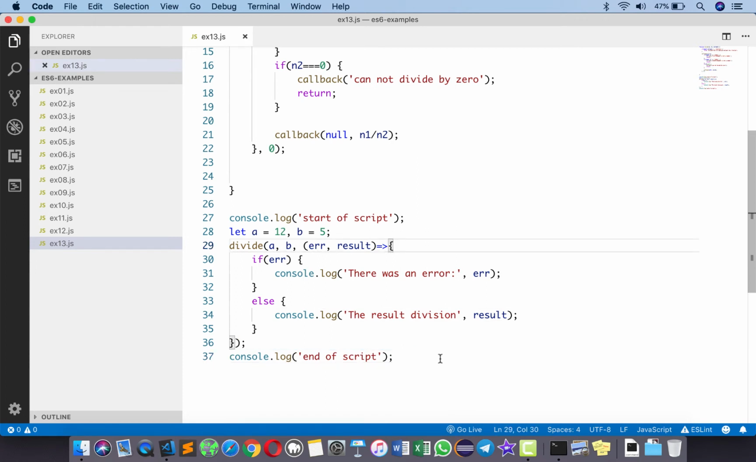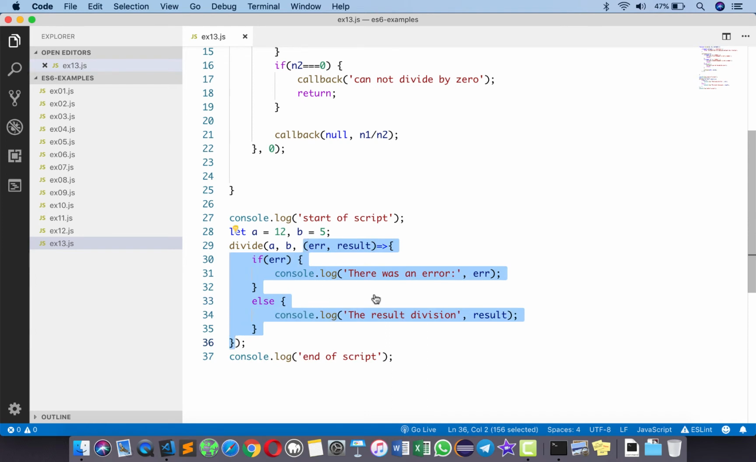Now to execute the same, we'll go back to the command prompt and run this. But just remember, we now have 12 and 5 which are valid parameters, but because divide is now an asynchronous function, the console log for start of script comes first. This just transfers the control and comes back instantly, and at a later point in time the result of this division comes up and we see one of these.